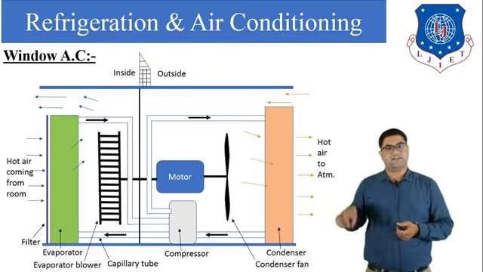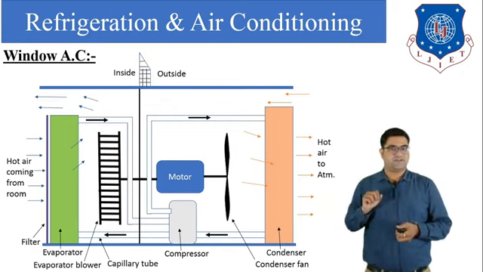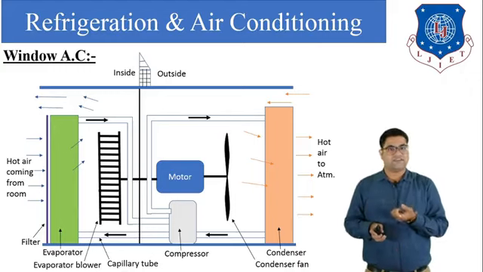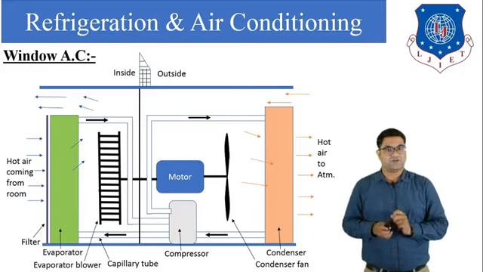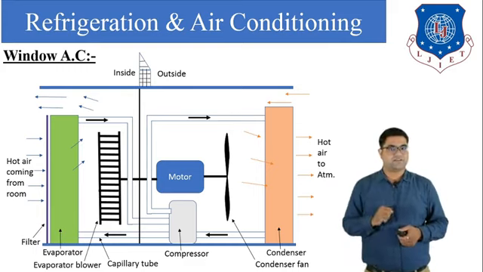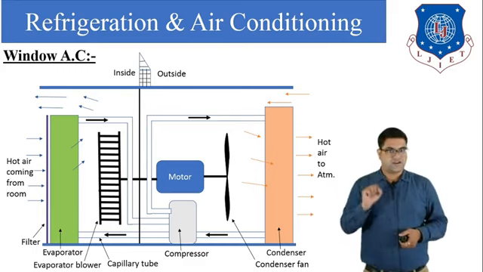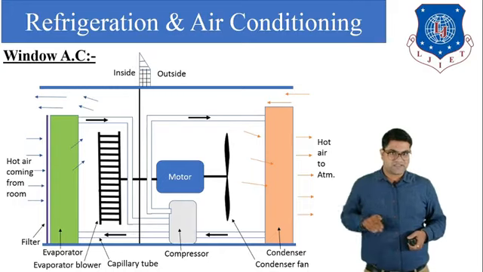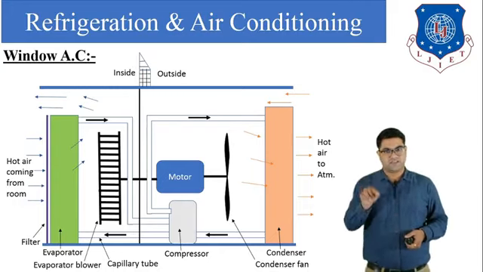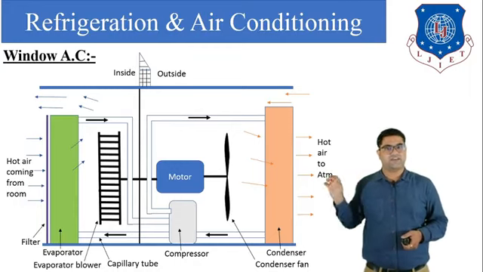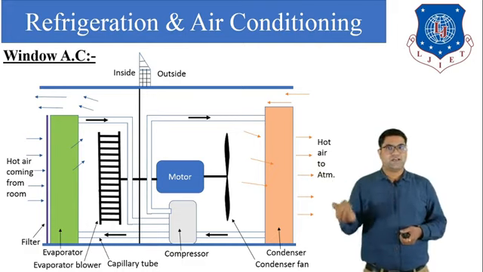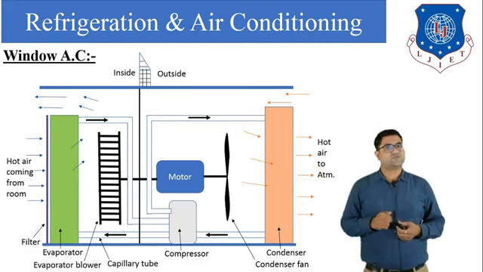The air converts into cooled air, and the refrigerant, which was in liquid form, after getting the heat from this air converts into vapor form. This vapor refrigerant now goes to the compressor outside the room. The cooled air is recirculated inside the room through this grill. Here we have provided one evaporator fan, which you can see inside the room. Now we are moving towards the outside of the room.